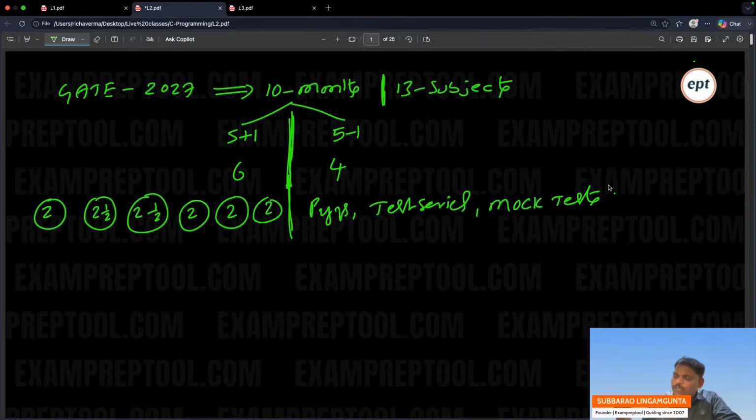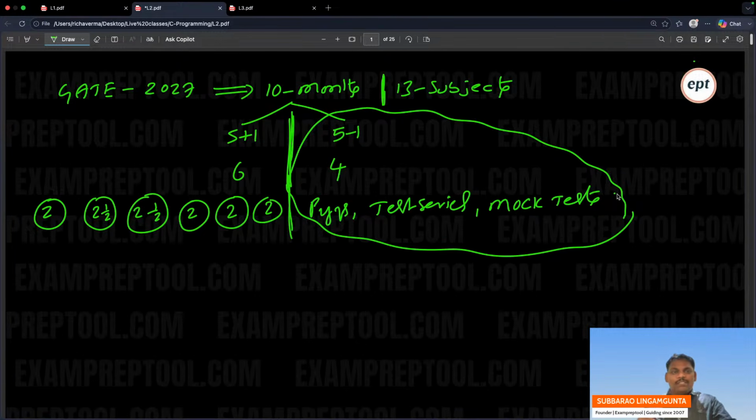So this is the thing you have to do. This is the plan. This should be the plan. If you don't follow this plan, you don't get the rank. Trust me. If you don't follow, see, a minimum of 4 months is required for practice. Minimum 4 months. Whether I write, whether you write, whether someone writes, if you want to get a good GATE rank, this is the only way.